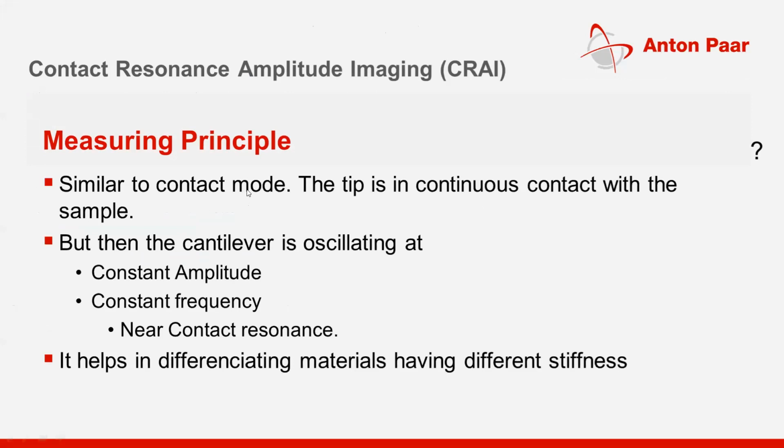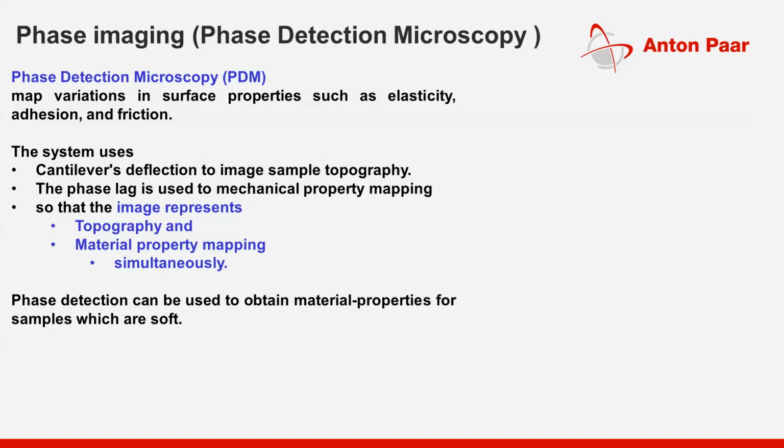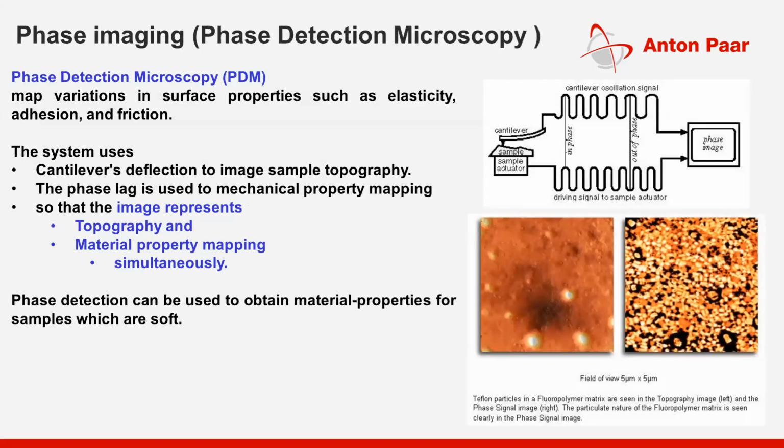It means that you are getting the topography image first, and simultaneously you will have a mechanical property mapping as well. So the two pieces of information you get out of this single scan are topography and phase imaging.